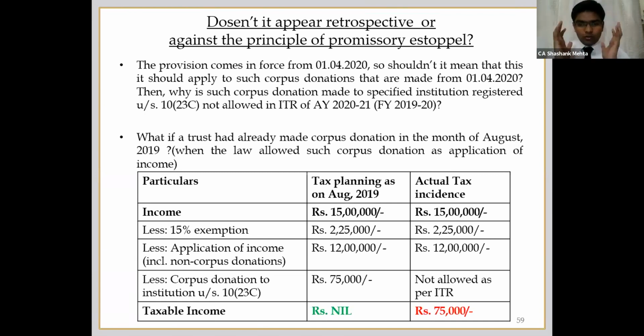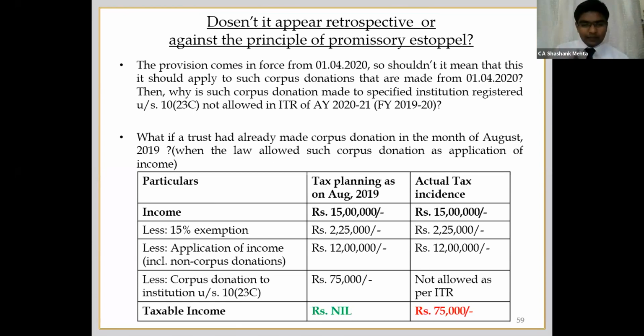Just to clear this point, suppose I've taken this example in the form of a table in front of you. Before this amendment came up, say last year, August 2019, I am doing the tax planning of my trust. I am estimating that I have income of 15 lakh rupees, out of which 15% will be reserved for the exemption criteria.